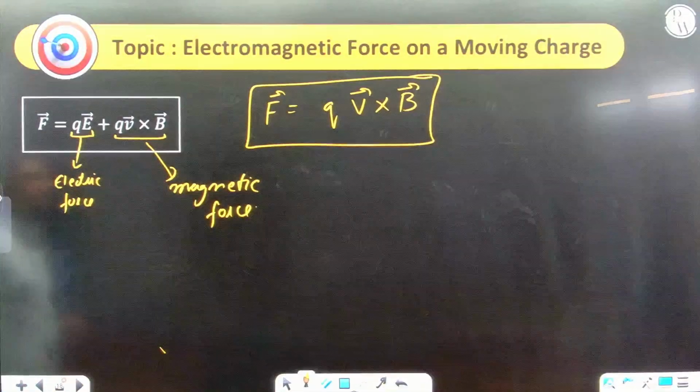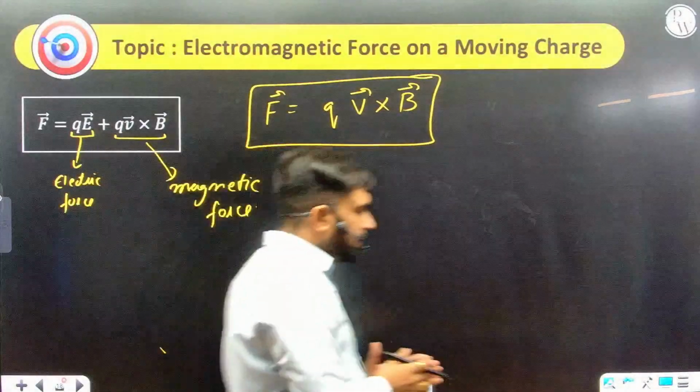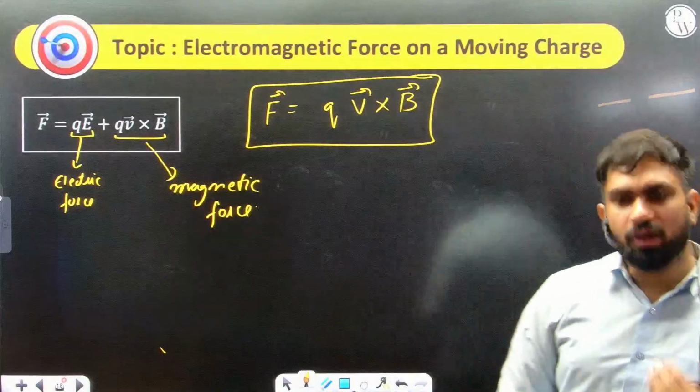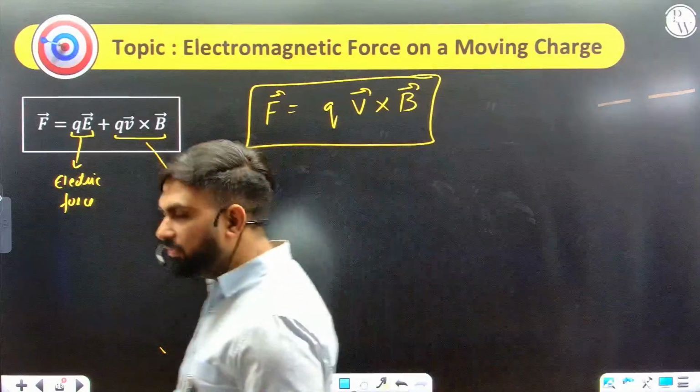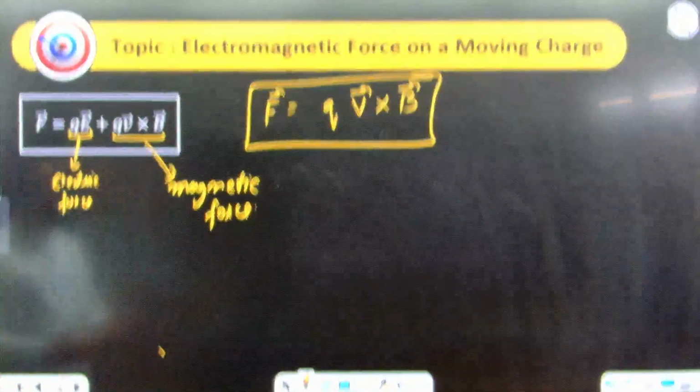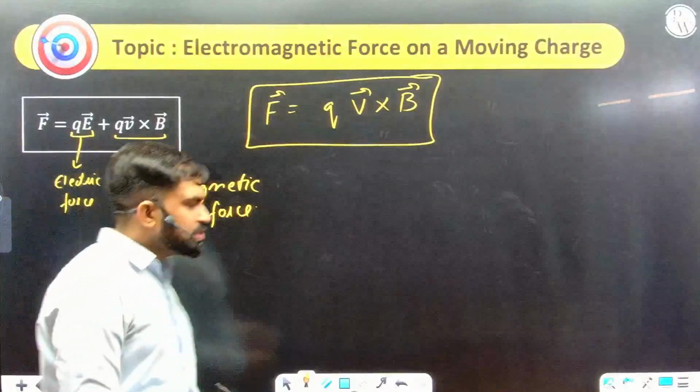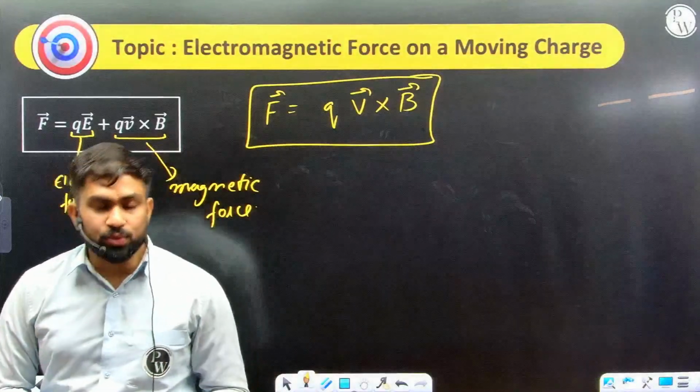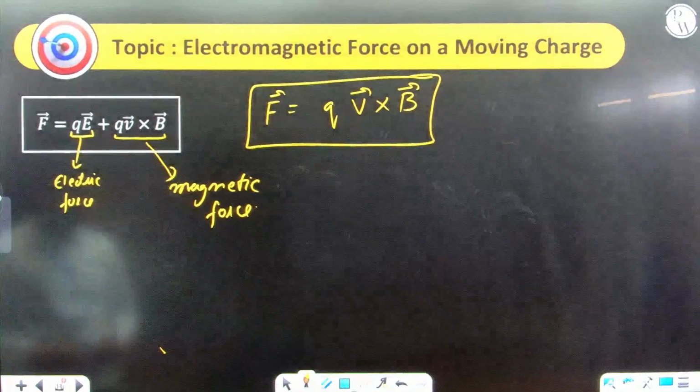Okay. Now see, depending upon the direction of velocity and the direction of magnetic field, we'll get different formulas or different scenarios where the charged particle is moving.